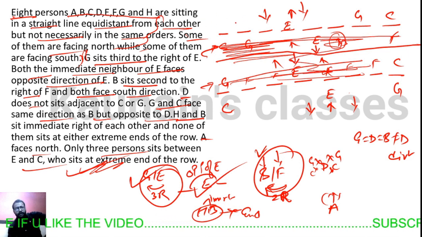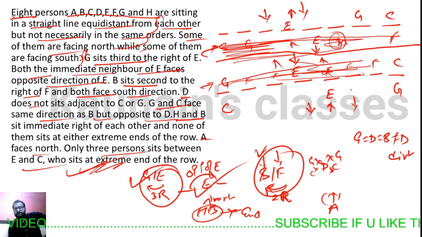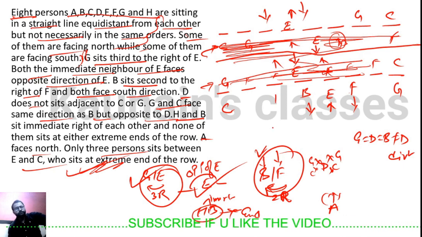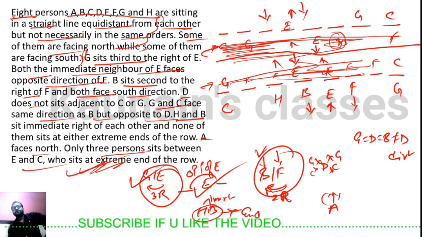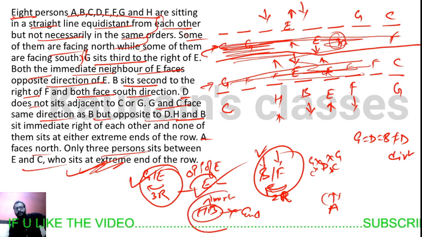So these two possibilities are eliminated. We are left with this possibility and this possibility. In this case, we can write F here and B here. H and B are immediate right of each other, so we can write H here, so that H will be facing northwards. Why will H be facing northward? Because these two are immediate right to each other.